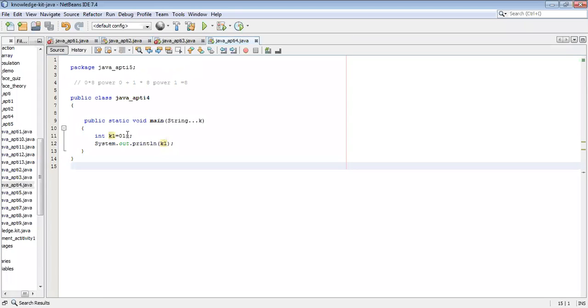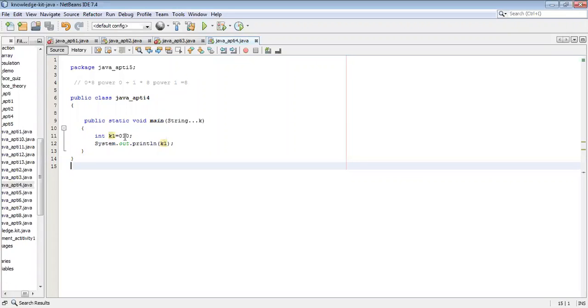First take this number: 0 into 8 to the power of 0, plus 1 into 8 to the power of 1. Anyhow, this 0 will be 0. Correct? 0 plus 1 into 8 to the power of 1 is 8. Plus 0 into 8 to the power of, again, that will be 0 only. So definitely 8 will be displayed on the screen. Now got it? Yes, sir. First you take 0, 0 into 8 to the power of 0 plus 1 into 8 to the power of 1. Like that you have to calculate.